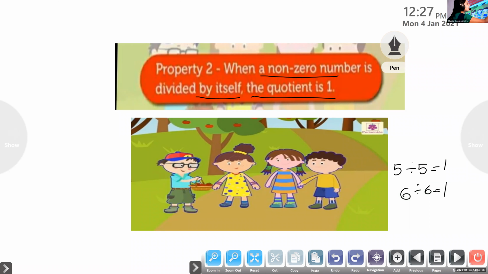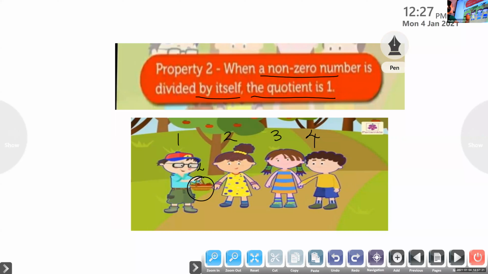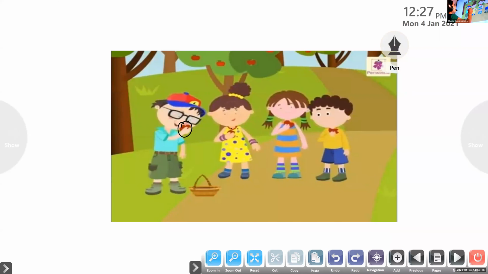Listen here. How many children are there? 4 children. 1, 2, 3, 4 children are there. And there are 4 apples in this basket. So there are 4 children and 4 apples. How many apples will each one get? 1 apple. Each one will get one apple. That means 4 divided by 4 equals 1.